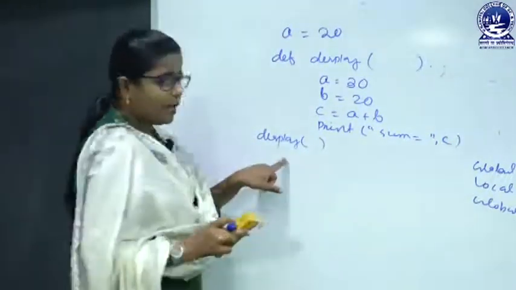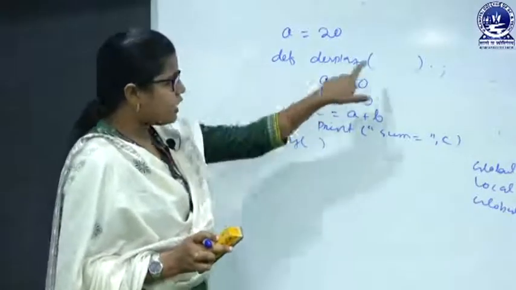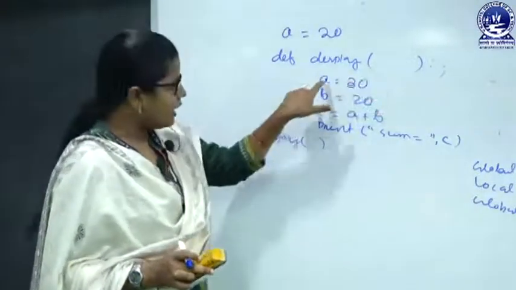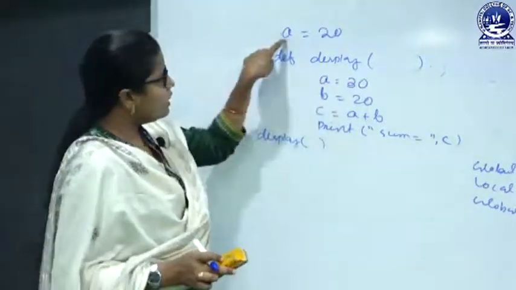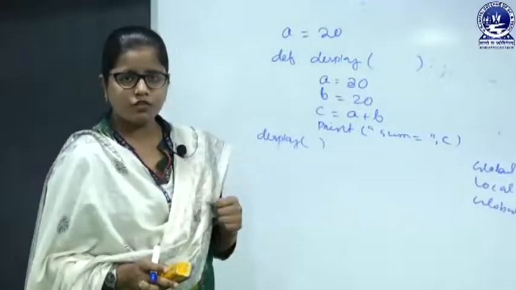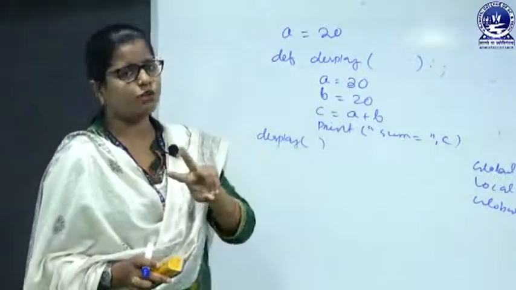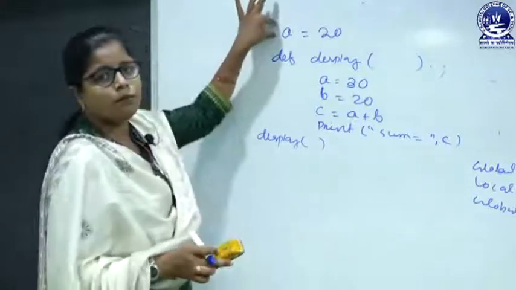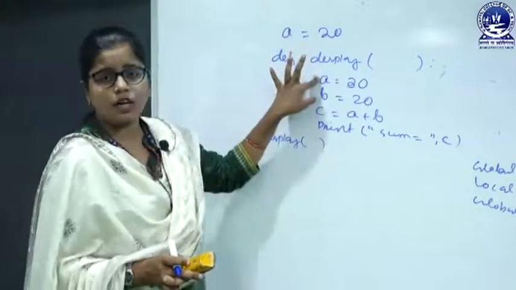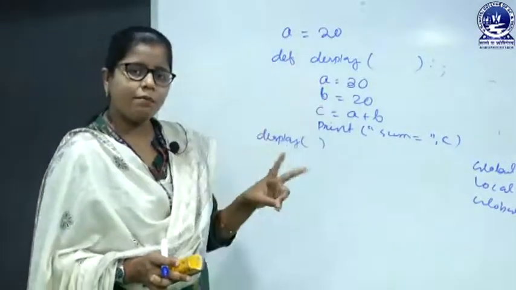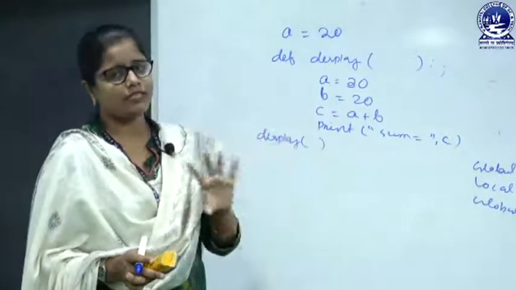While I call the display function, I will go here. Now, A equals 30. Here the global variable is A equals 20. So we have two variables: one global variable A and another local variable A. So we have the local and global variable with the same name.